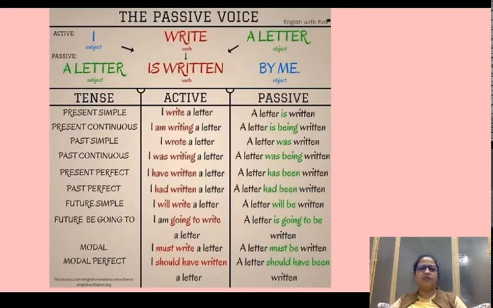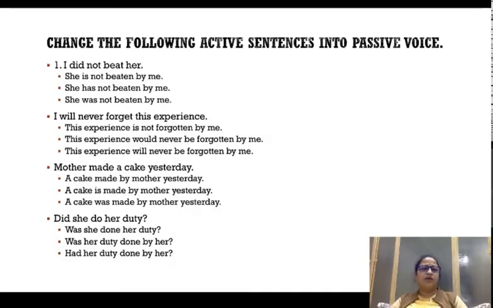Okay, you can again pause on the slide and understand it is nothing but the same sentence rewritten in all the tense aspects: present simple, present continuous, past simple, in its active and passive form. Some more exercises. Change the following active sentences into passive voice.